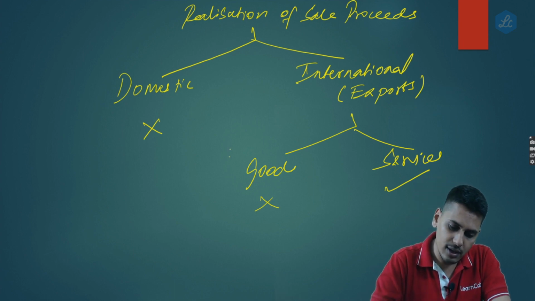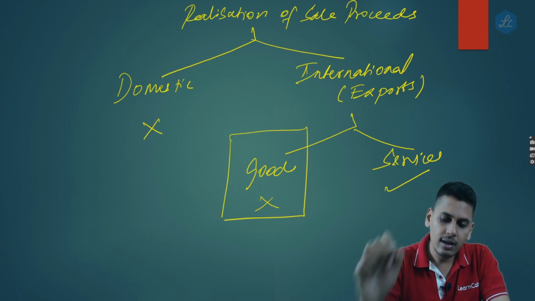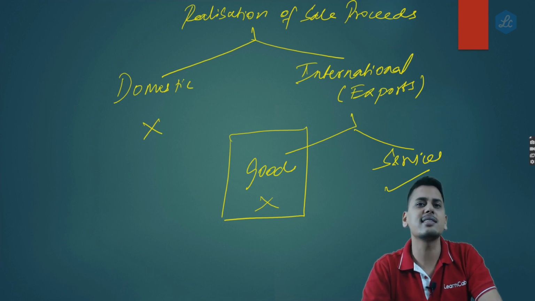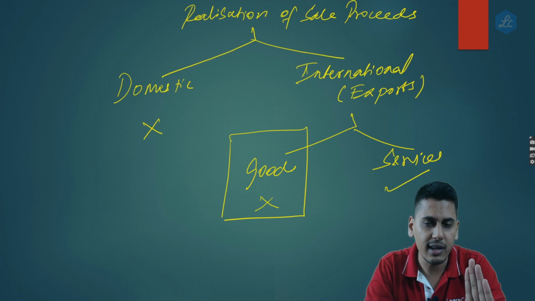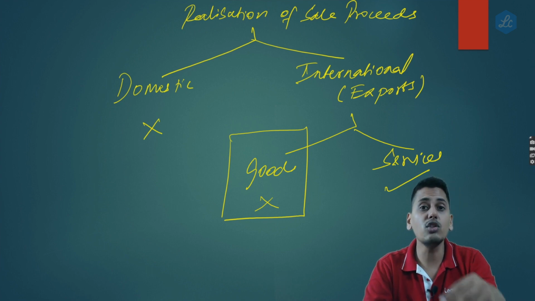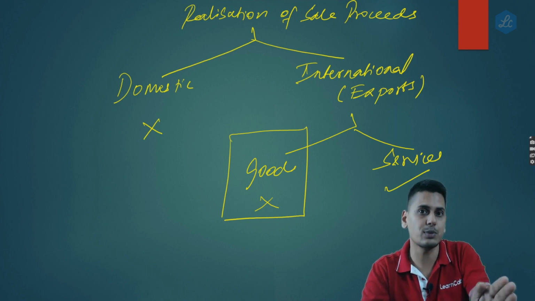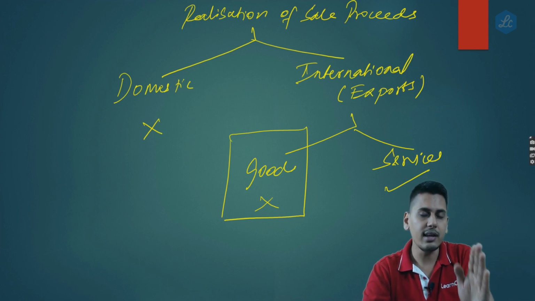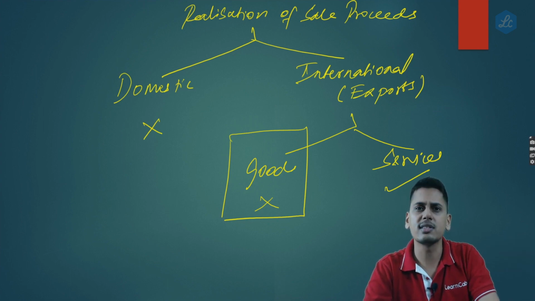Now friends, our focus is over here. As regards export of goods, even if you do not realize the sale proceeds, is it supply? Yes. Is it export of goods? Let's say I have sent the goods to Australia. Is it supply? Yes. Is it export of goods? Yes.